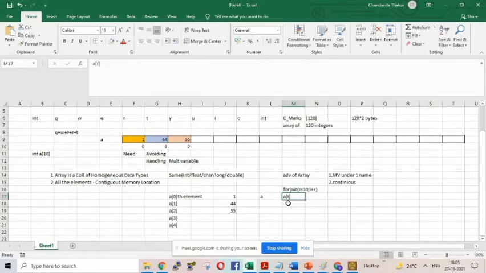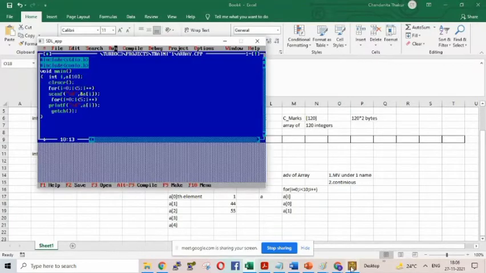So in this case, what will happen? I value will be 0 for the first time. If I use a scanf statement, I will get A of 0, the 0th location, for the first time, for I equals 0. Next time it will be A of 1. Clear or not? So I don't need to assign A of 0, A of 1 separately. I can use the for loop and rotate it to scan all the locations. Yes or no?